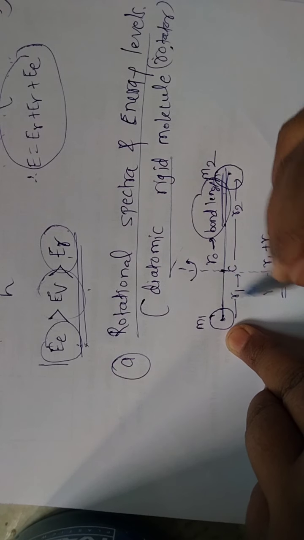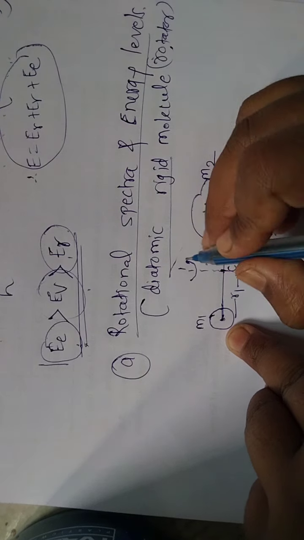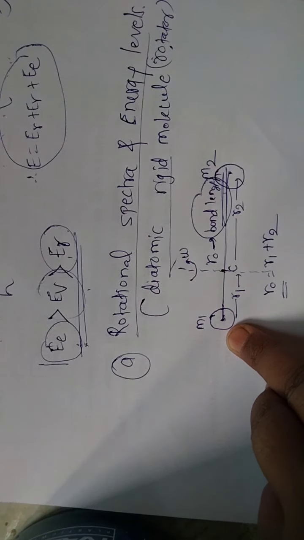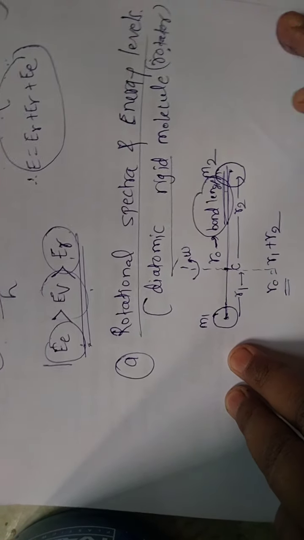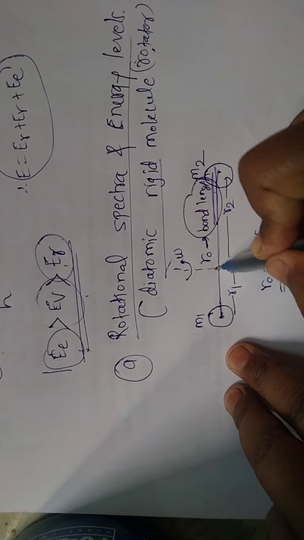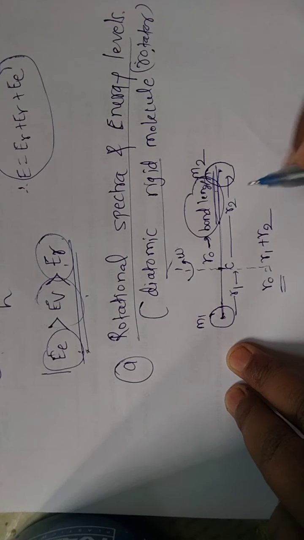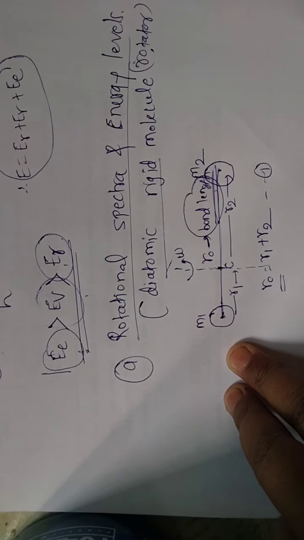From this axis, this molecule will rotate with the angular velocity omega. But in case of rotational spectra, the molecule does not vibrate. It only rotates along its axis passing through the center of mass. So this is the first equation. This is the bond length.